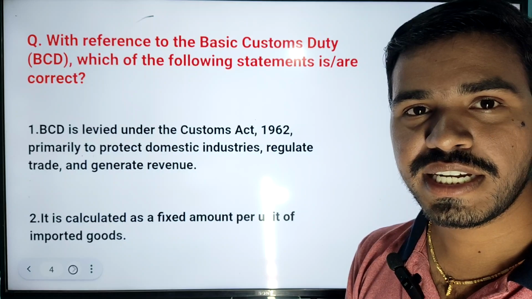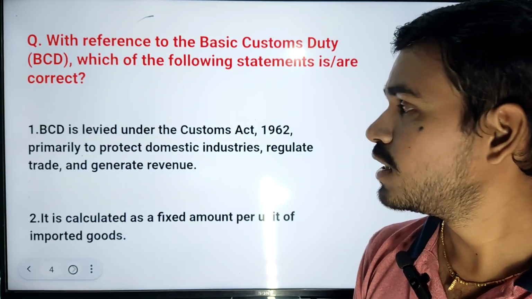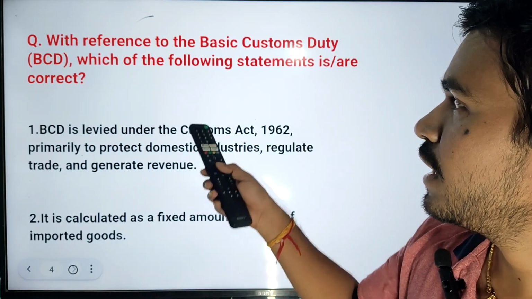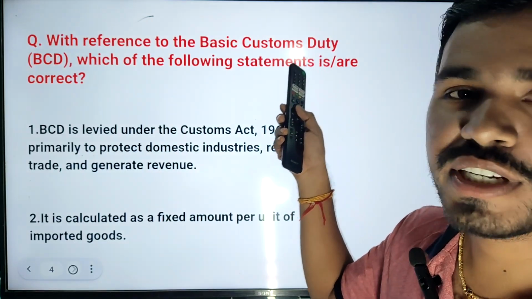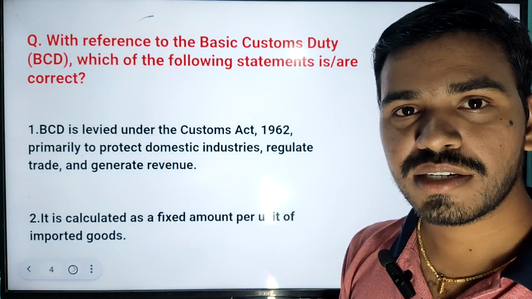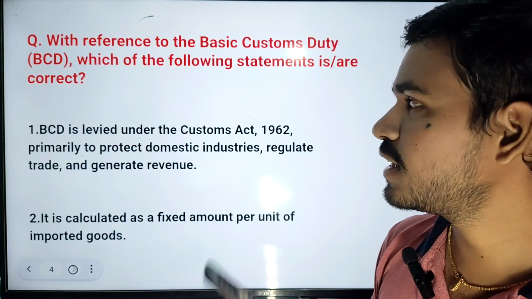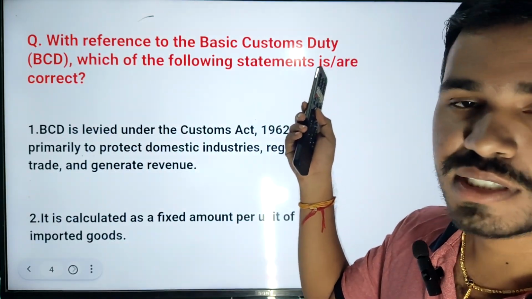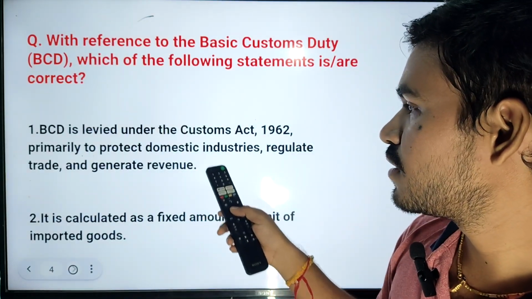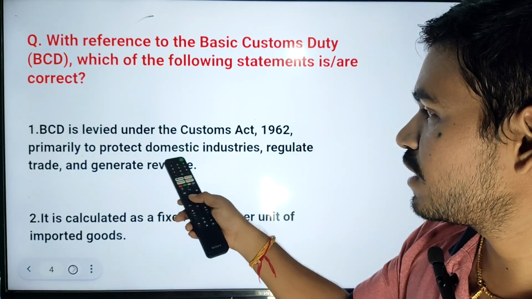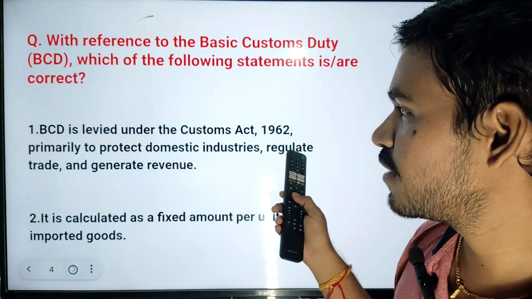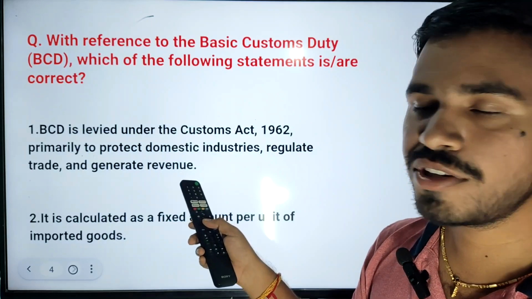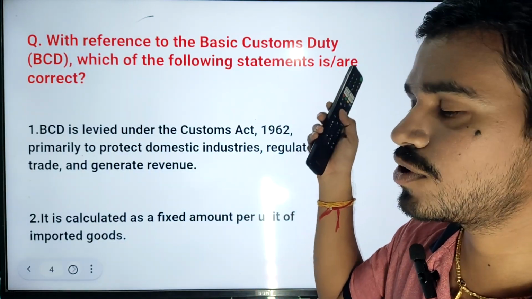So to save Indian dairy industries, we levy some basic customs duty on dairy products coming from Australia. That is called customs duty. So the first statement is correct. To protect the domestic industries, regulate trade and generate revenue, we use this customs duty.